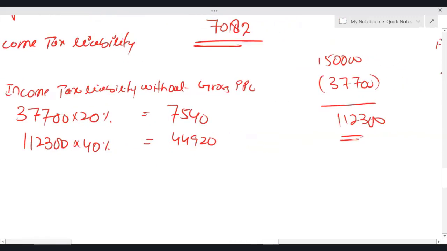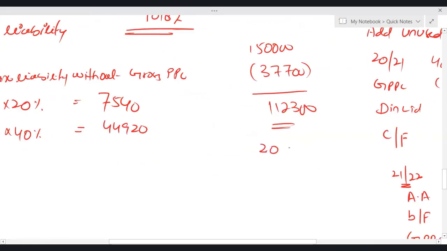Since we need to tax 2,07,875, and the higher rate band limit is 150,000, which we have utilized, if I deduct 150,000 from 2,07,875, I'm getting 57,875.